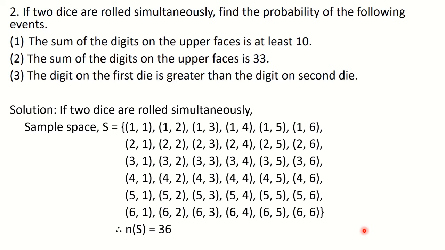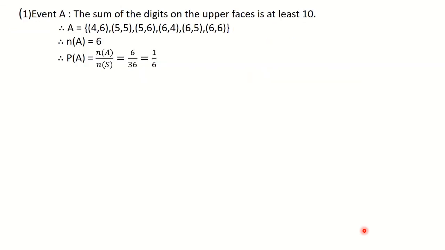Okay, so I hope you must have completed. If not completed, complete it afterwards. I am going towards the events now. The first event, event A: the sum of the digits on the upper faces is at least 10. This we have solved previously in practice set 5.3 also.